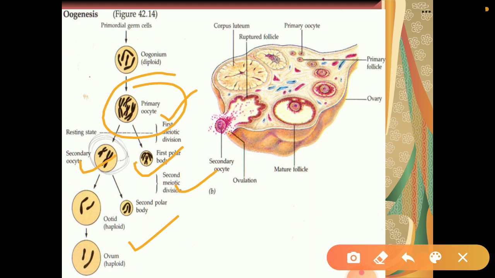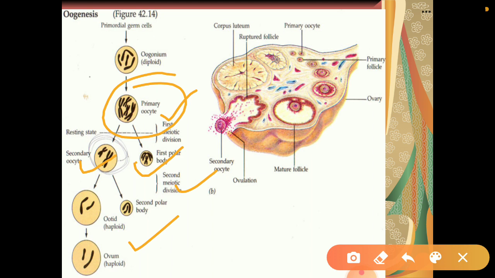Okay, now although it is shown in the structure, I would like to add that the secondary oocyte starts the second meiotic division, but it remains in a suspended state, which is metaphase 2. Okay, and it is observed that it completes its second meiotic division only when a sperm enters into it. We will discuss it later in a more explanatory way. I will describe it more because it can get a little confusing.